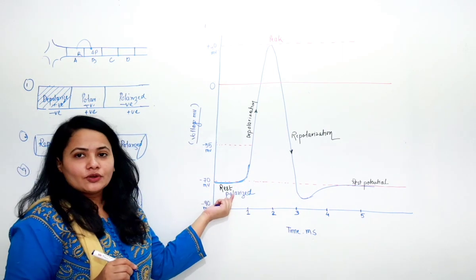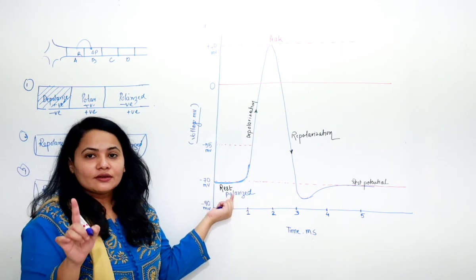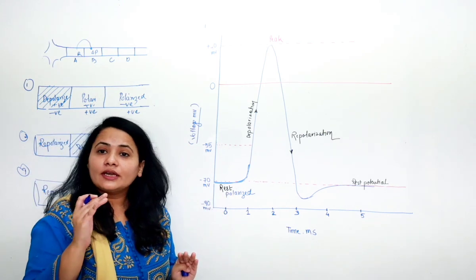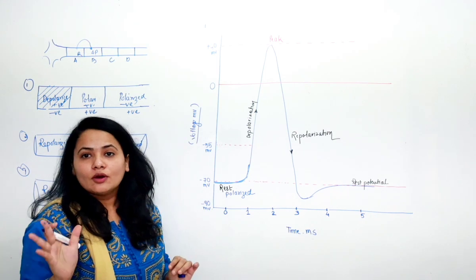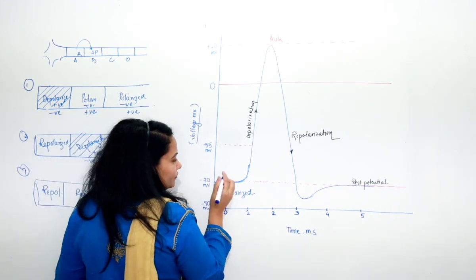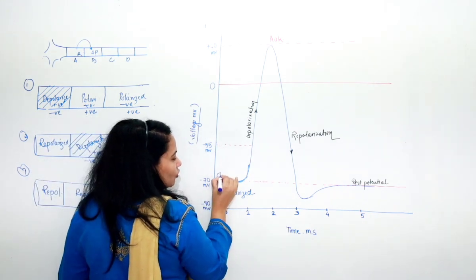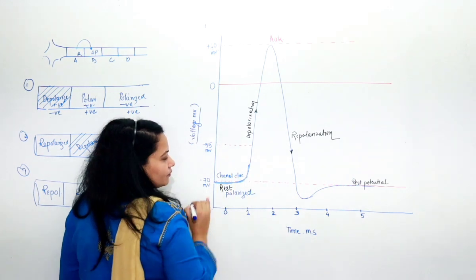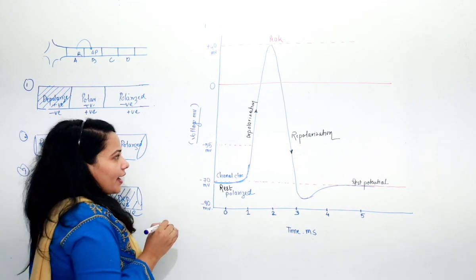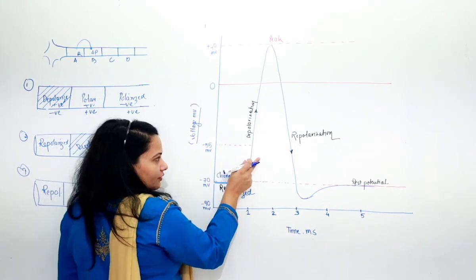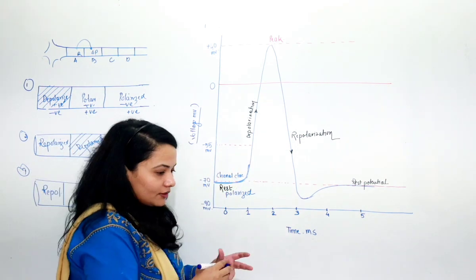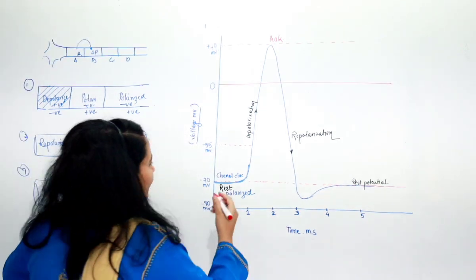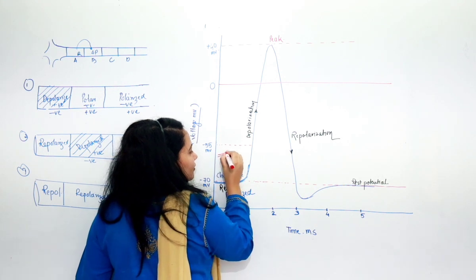And at this particular condition, inside it is what condition? So I'll write over here, all the channels are closed, inside it is negative and outside it is positive. Okay, so here, I'll write, channels are closed. Now, as soon as a stimulus is given, I will try to write a stimulus over here. Let's say here the stimulus is given.